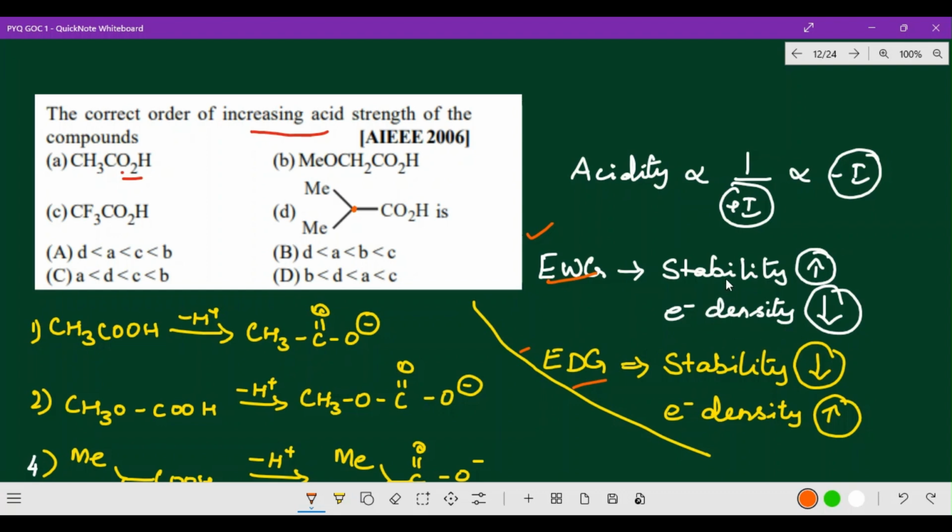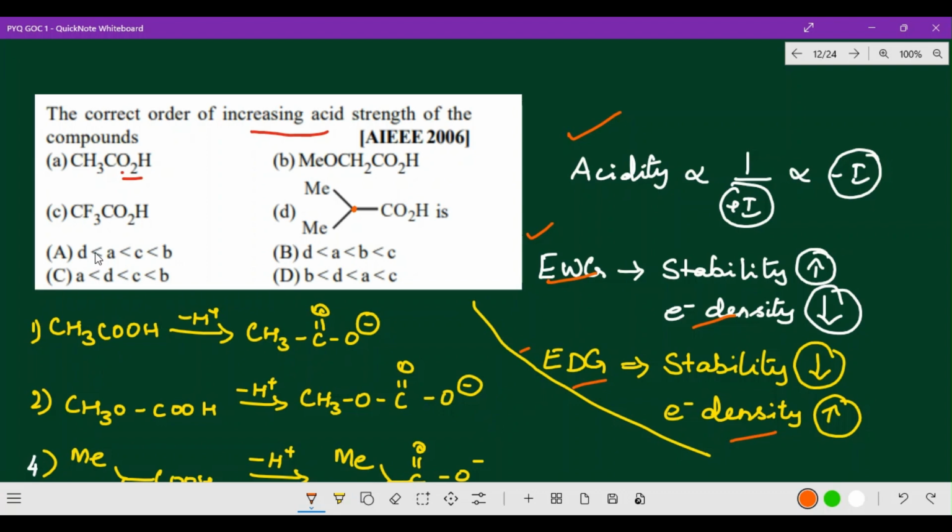One more point you have to remember: with an electron withdrawing group, stability and acidic strength will be increasing, whereas electron density will be decreasing. In the same way, with an electron donating group, stability will be decreasing, whereas electron density will be increasing. These are the main points you please remember when we are talking about the acidic strength of the compound, right? Now, next one.